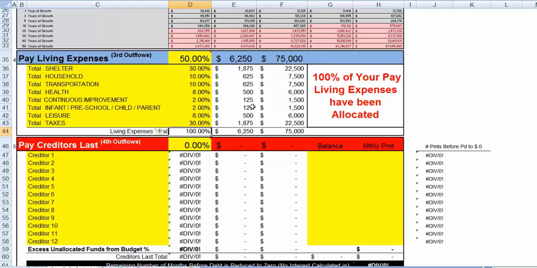So now we've allocated, and just with this quick pass you can see how fast you can work through those numbers by managing and massaging them. And that takes the 50% of your $150,000 salary, which is 75 grand, and it's allocating it based on these different percentages, based on these different categories under paying living expenses.